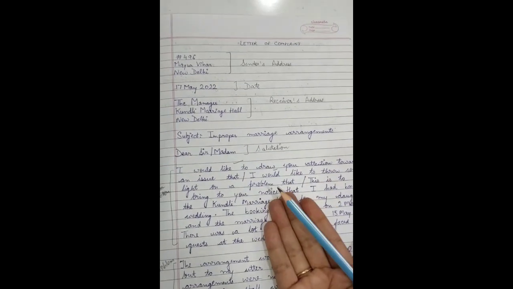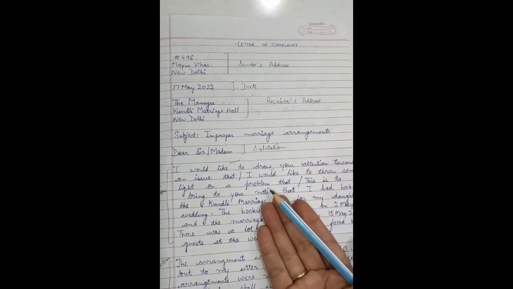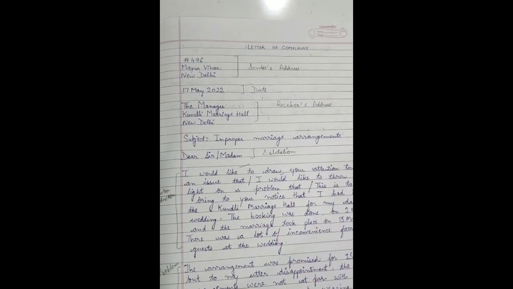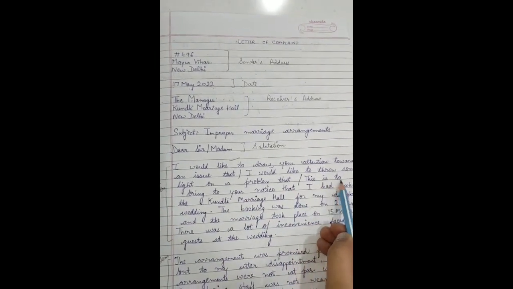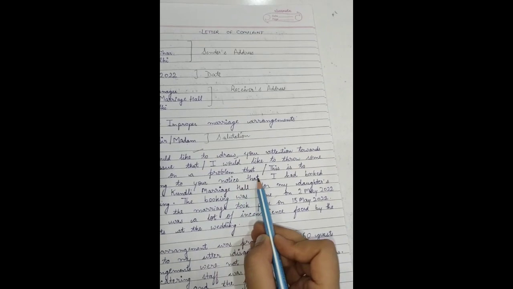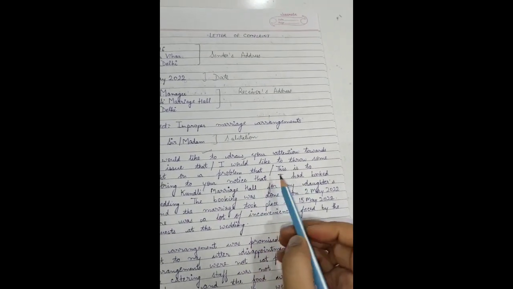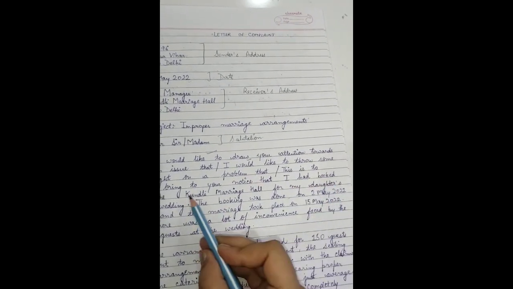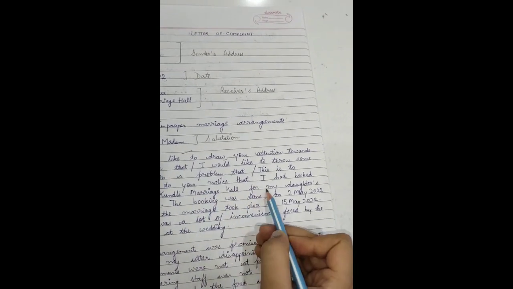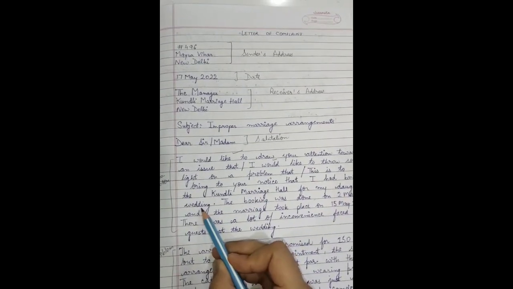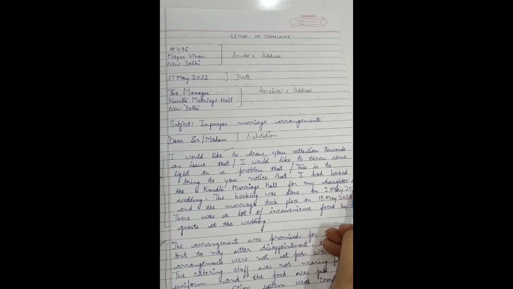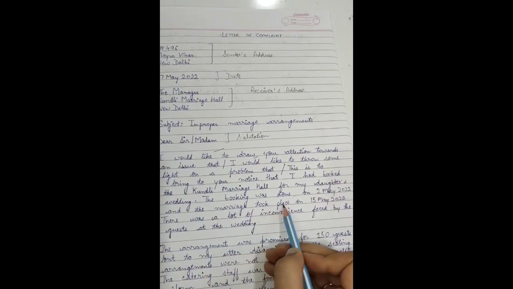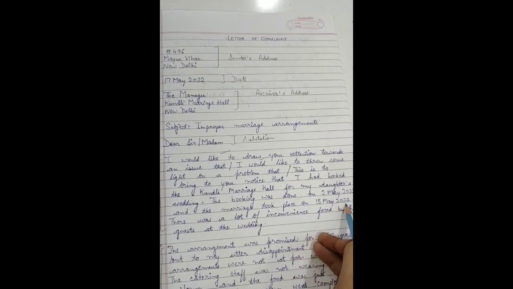Please do not write all these 3 sentences in your exam. You can pick any one of these. So for example, I have chosen, this is to bring to your notice that. Now this is how you start. I had booked the Kundli Marriage Hall for my daughter's wedding. The booking was done on 2nd May 2022 and the marriage took place on 15th May 2022.